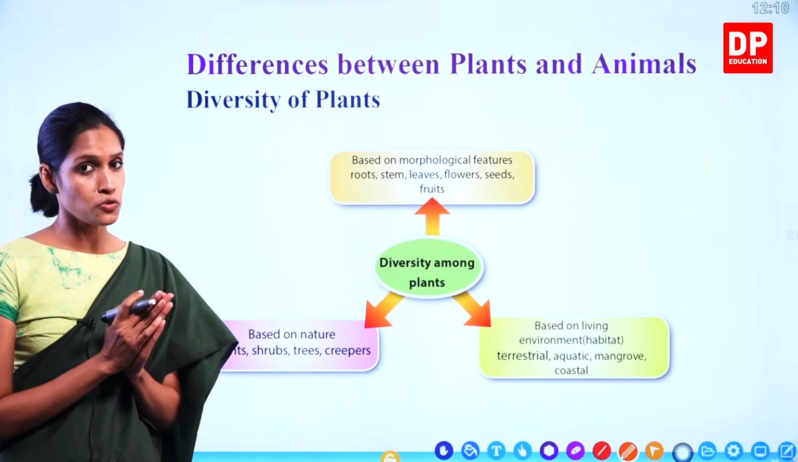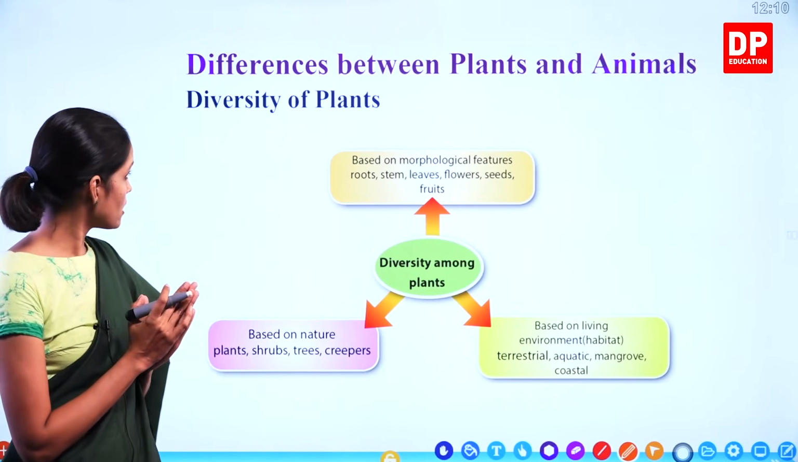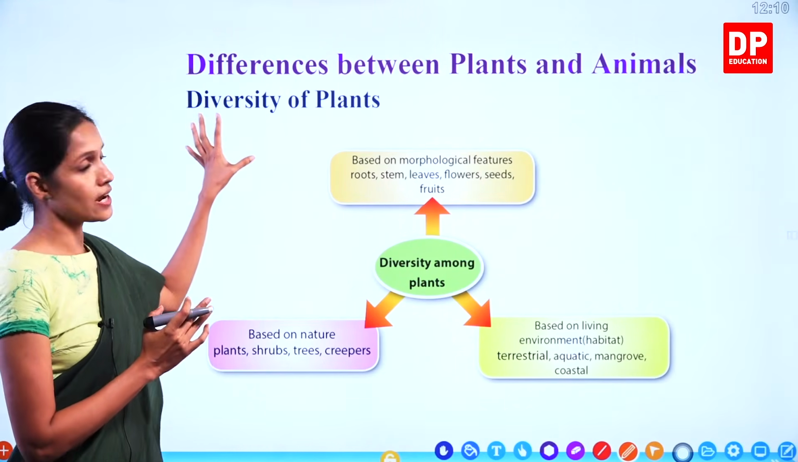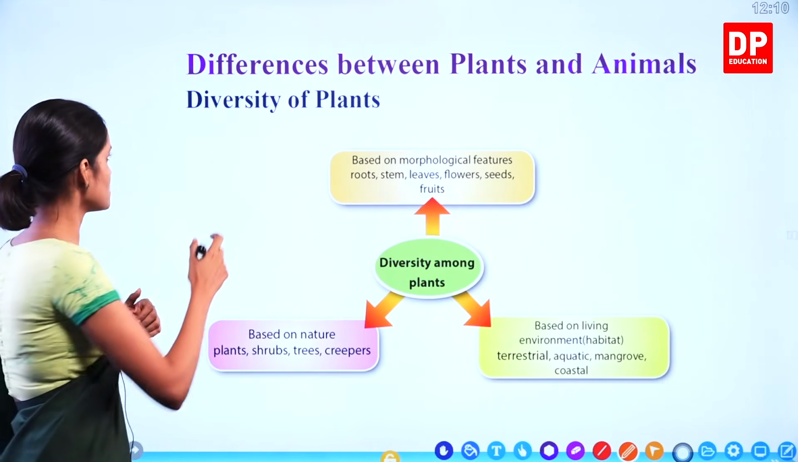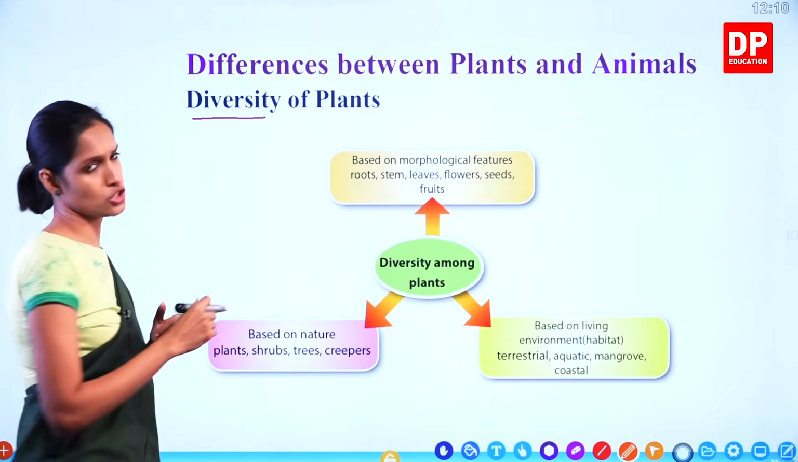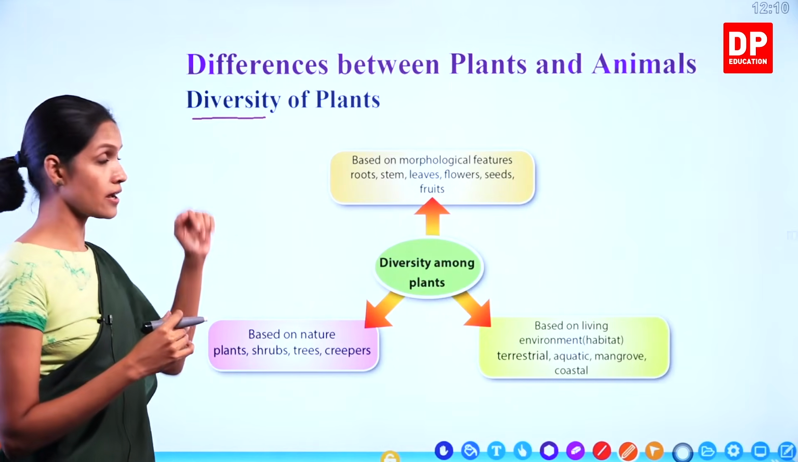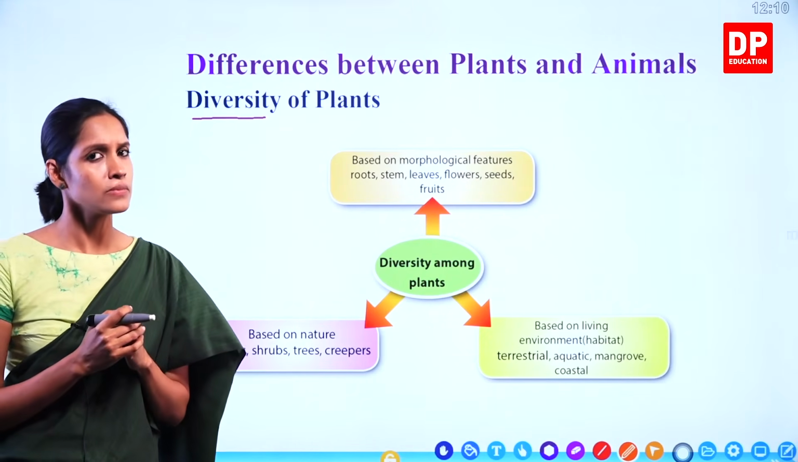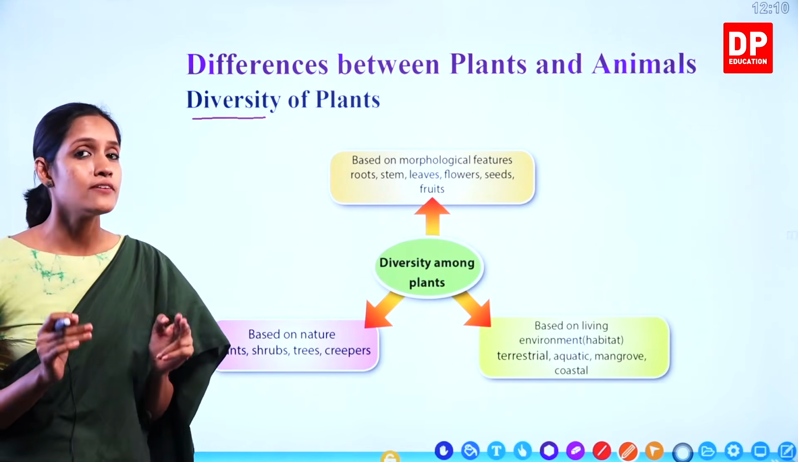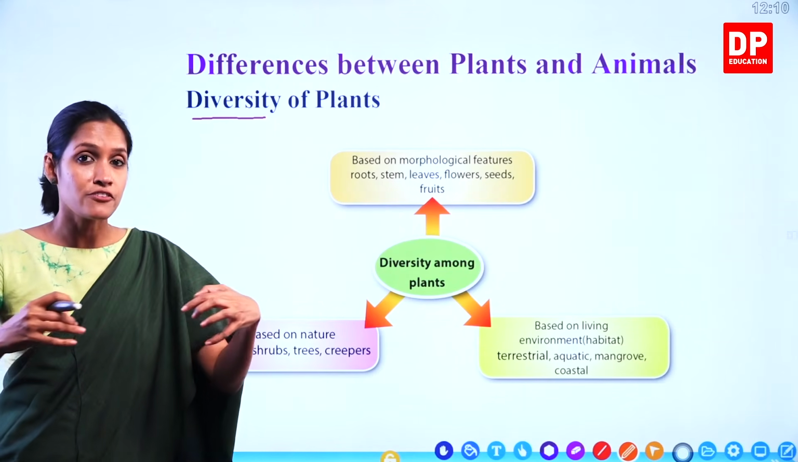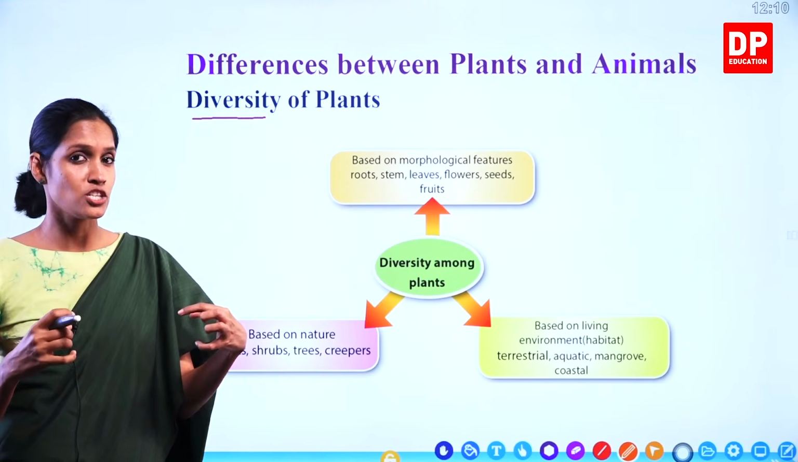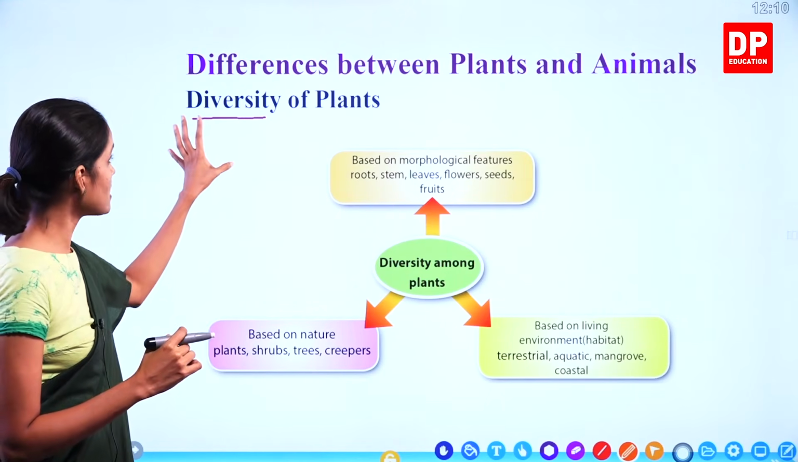So, first of all, before we go to that part, I would like to explain the diversity of plants. What is the meaning of diversity, children? I think it's a new word for you. Some of you may know, but it's kind of a new word. What is the meaning of diversity? Diversity means differences, right? Different features, differences present in organisms. They are known as diversity.